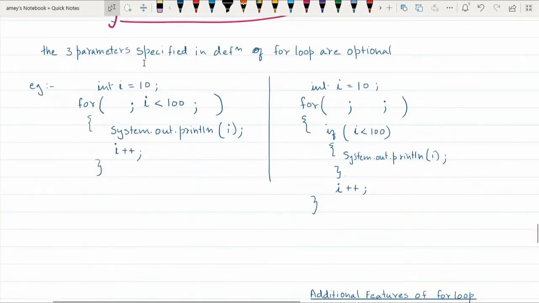Now the three parameters specified in the definition of for loop are optional, because you can even write the for loop like this. For example, int I equal to 0.